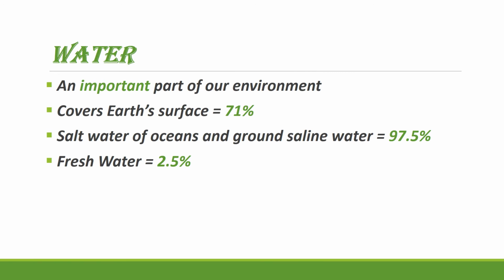Water is an important part of our environment, and it covers 71% of the earth's surface. Salt water of the oceans and saline groundwater is 97.5%. Fresh water is 2.5%. And in this fresh water, where do we use it, and in which sources do we have this fresh water?